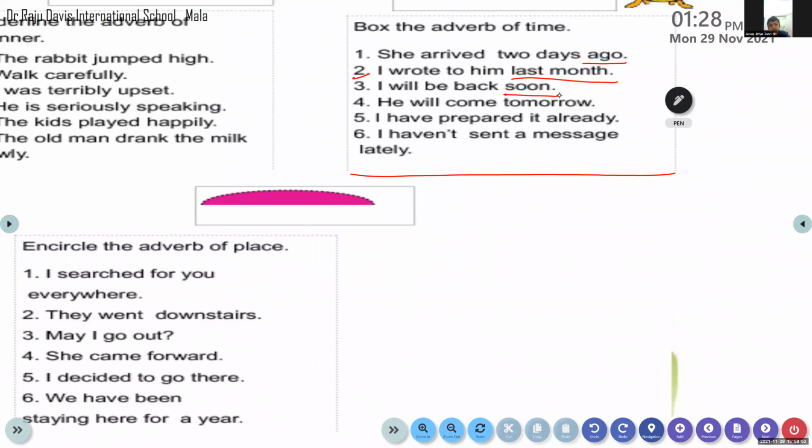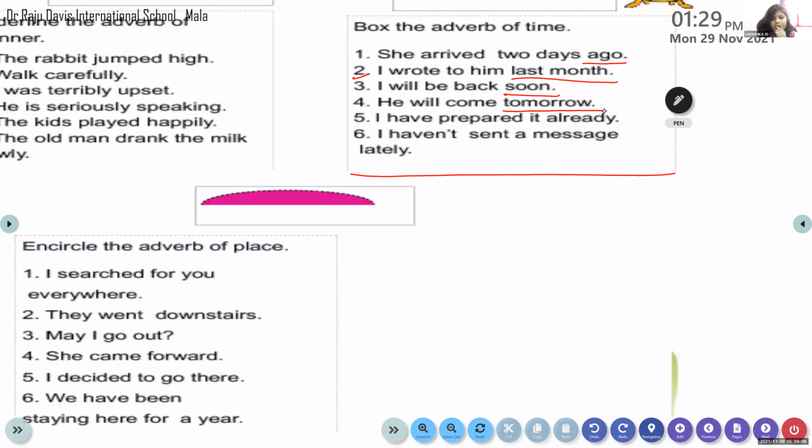No, Anushka, come on, read the question. Anushka, I called you. "He will come tomorrow." Okay, he will come tomorrow. Come on, identify the adverb of time there. Tomorrow. Tomorrow, very good.